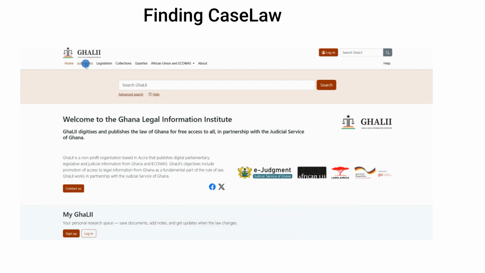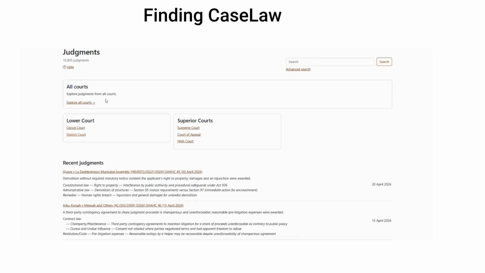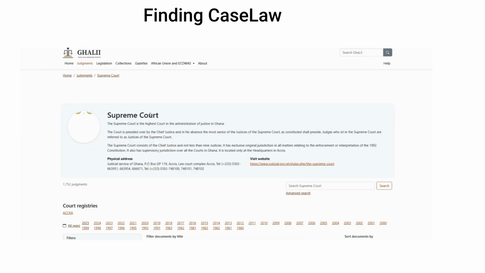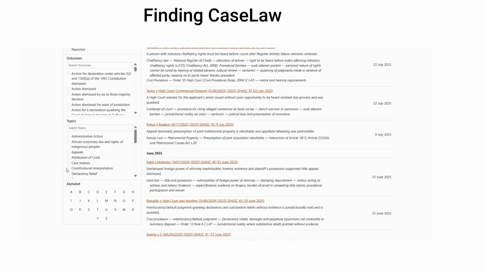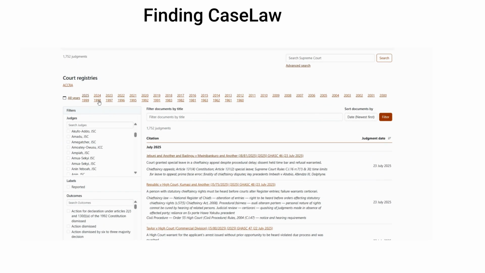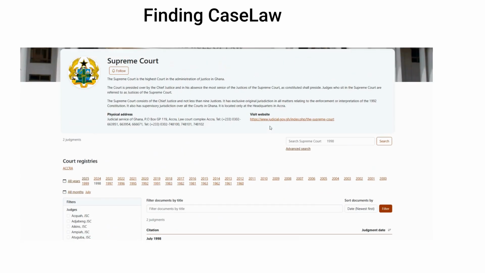To access court decisions, click Judgments in the main menu. This will open the full judgment listing page, which includes decisions from the Supreme Court, the Court of Appeal, and the High Court. From here, you can browse judgments by court and filter the results by year. Selecting multiple years will give you broader coverage across the available cases.